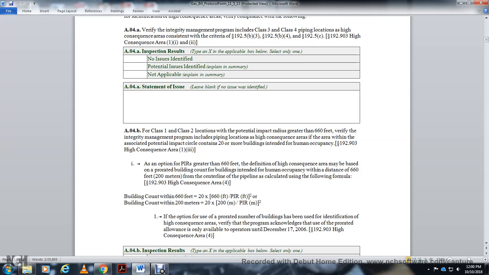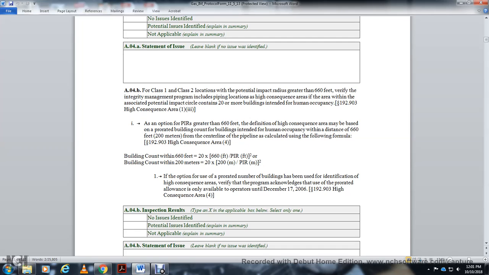The definition of high consequence areas may be based on the prorated building count of the buildings intended for human occupancy within the distance of 660 feet or 200 meters from the center line of the pipeline, calculated using the following formula, 192.903 High Consequence Area 4: building count within 660 feet greater than or equal to 20 times 660 feet over the potential impact radius in feet squared, or building count within 200 meters greater than or equal to 20 times 200 meters over the potential impact radius in meters squared.